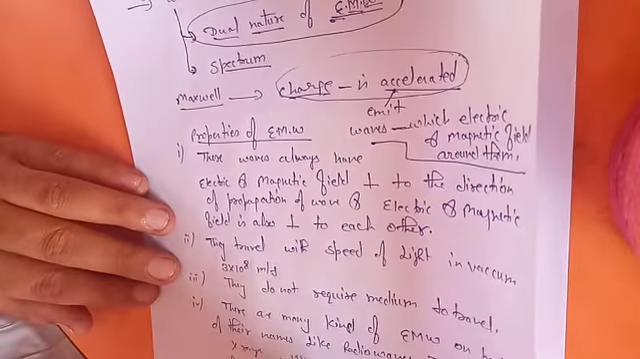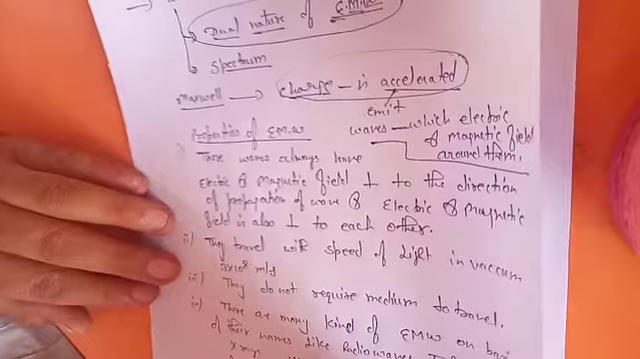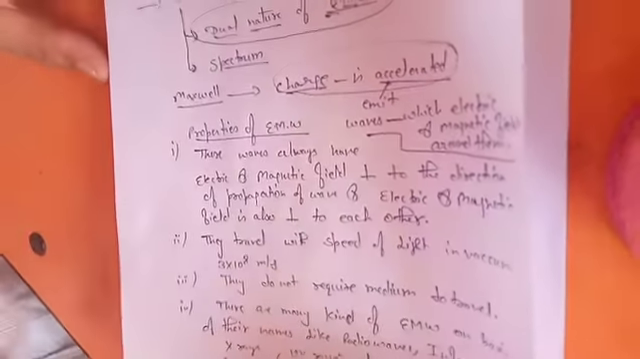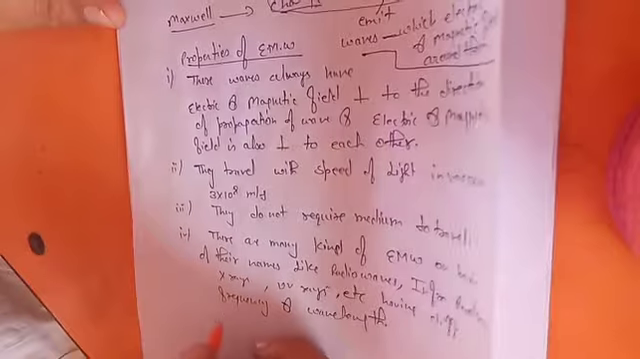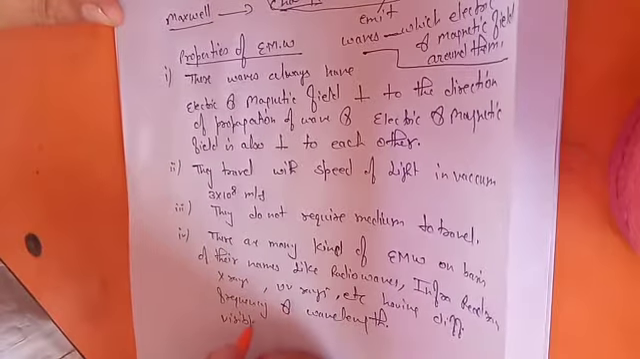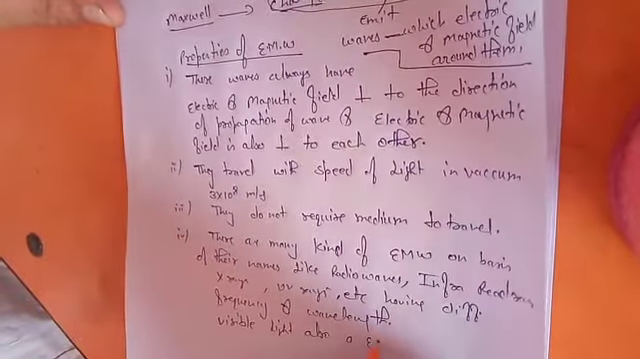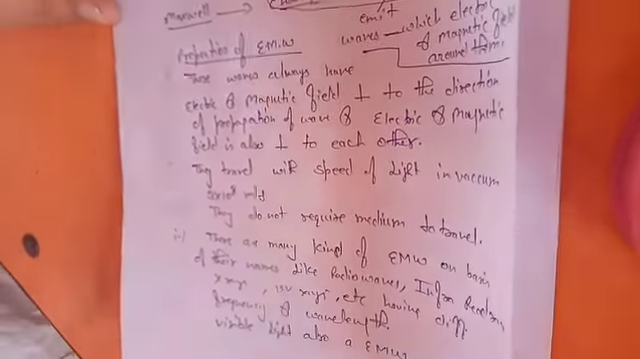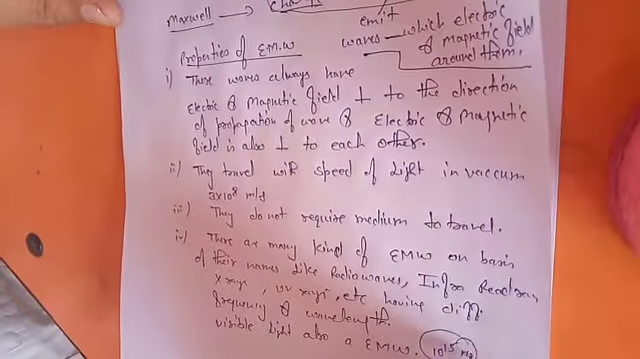Having different frequency and wavelengths, meaning to say they are different in frequency and different in wavelengths. Obviously, visible light is also an EM wave emitted by the sun, whose frequency is near about 10 raised to power 15 hertz.